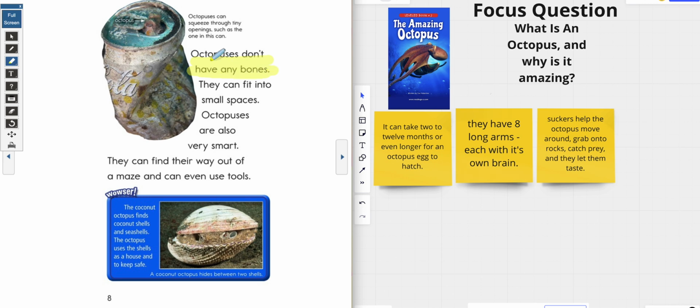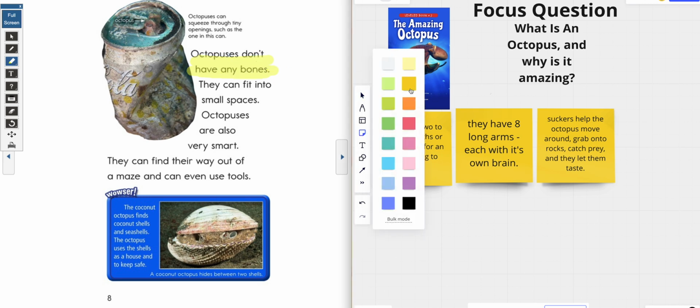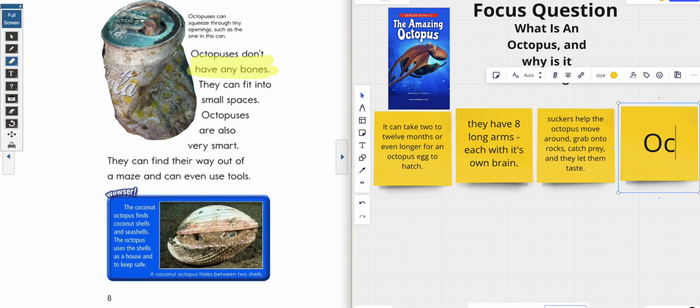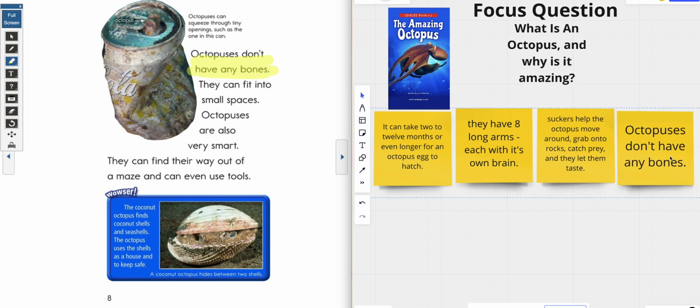So guess what I'm going to do, guys? I'm going to get my sticky note and I'm going to write that octopuses don't have any bones. Octopuses don't have any bones. Amazing. Whew, goodness gracious. What I want you to do, pause this video if you need to and go ahead and find one other way that they are amazing just from this page.